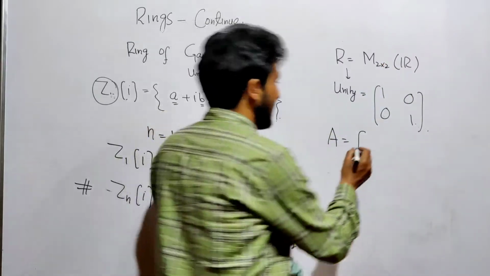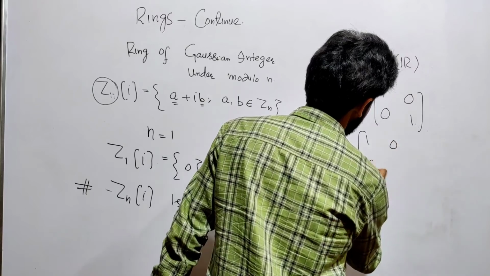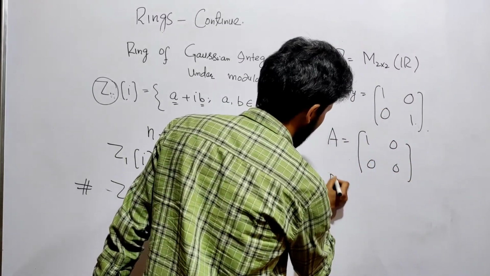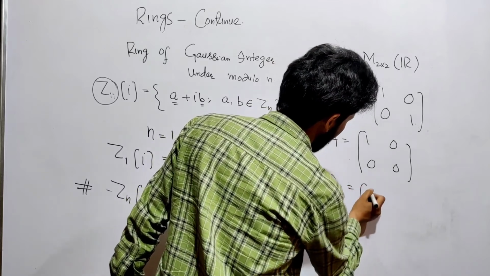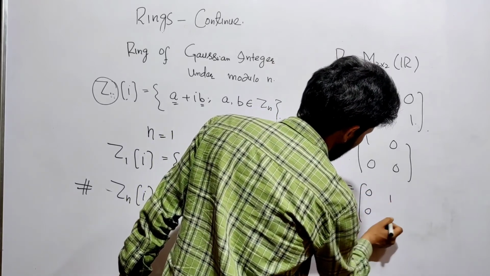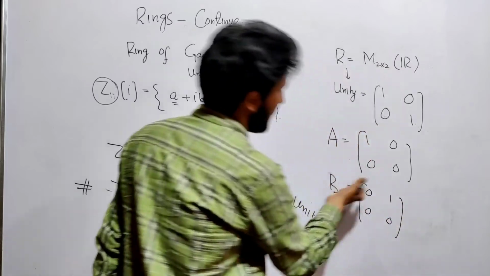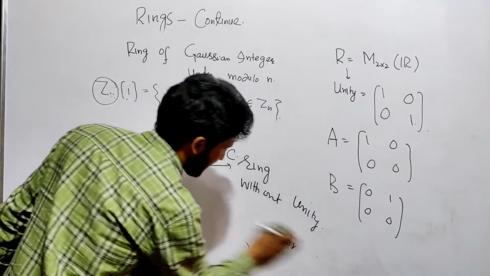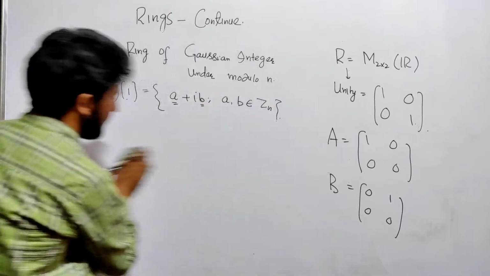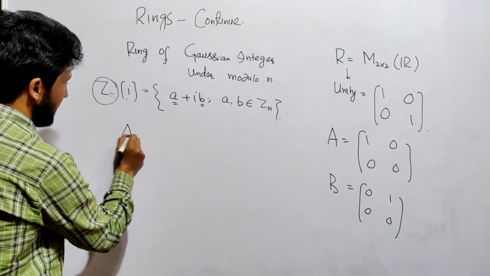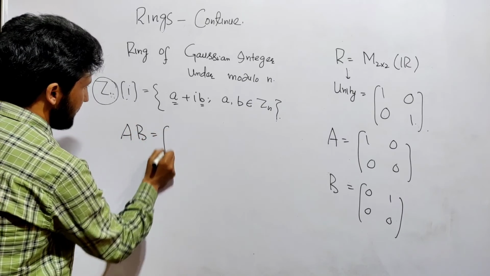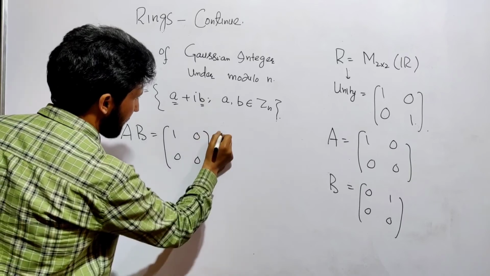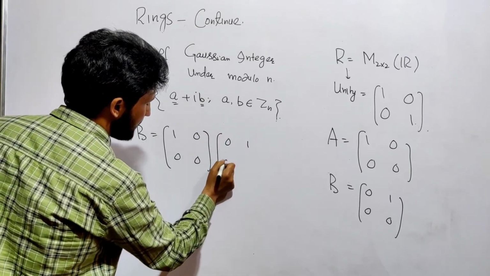Okay, so I will take A = [[1,0],[0,0]]. This is a famous example, मैंने हमेशा यही एग्जाम्पल आपको बता दी है। B equal to [[0,1],[0,0]]. Now you can see AB is not equal to BA. Let us check. So we will write AB. आप देखिए किसके बराबर आ जाएगा AB, [[1,0],[0,0]] times [[0,1],[0,0]].